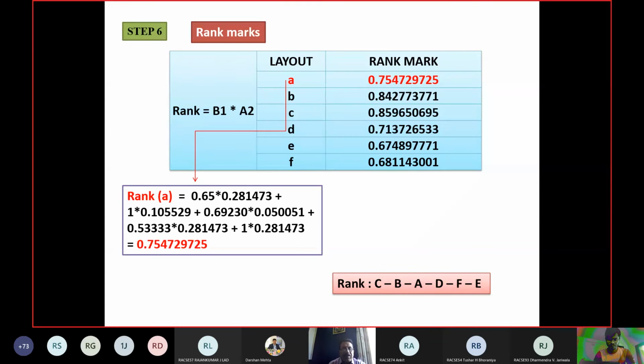The value is 0.754729. B1 into A2: B1 is your normalized matrix and A2 is your weights.